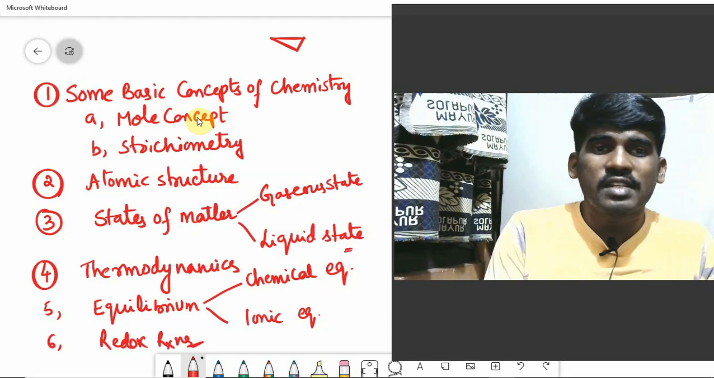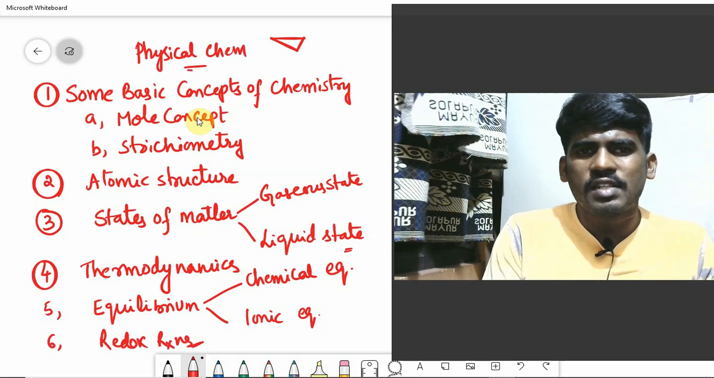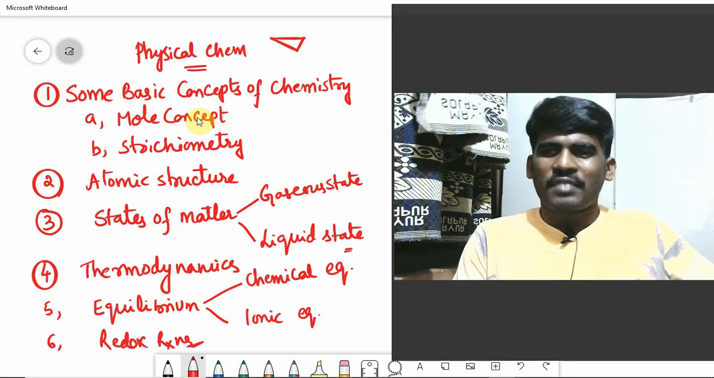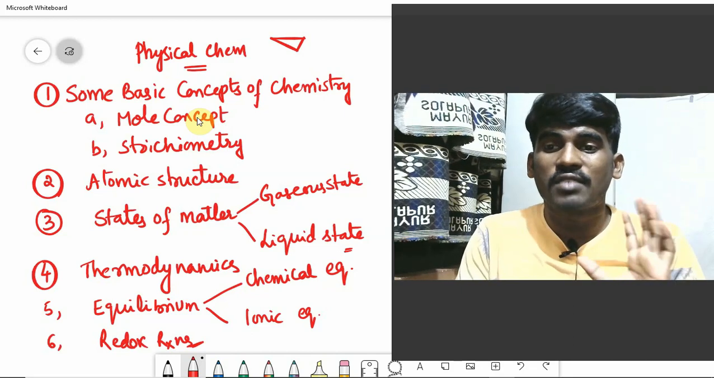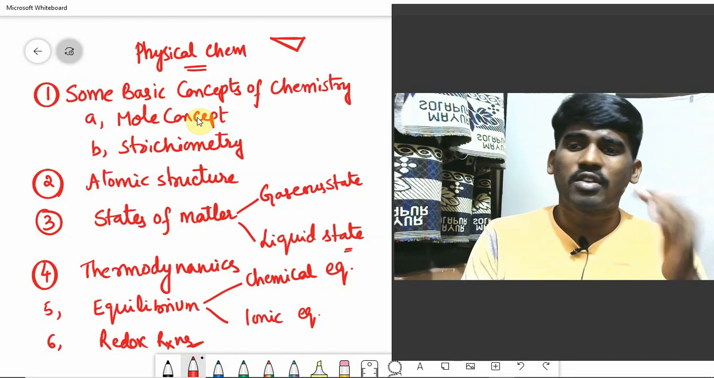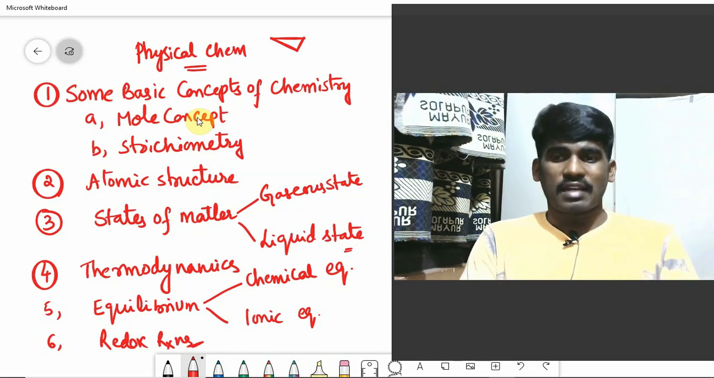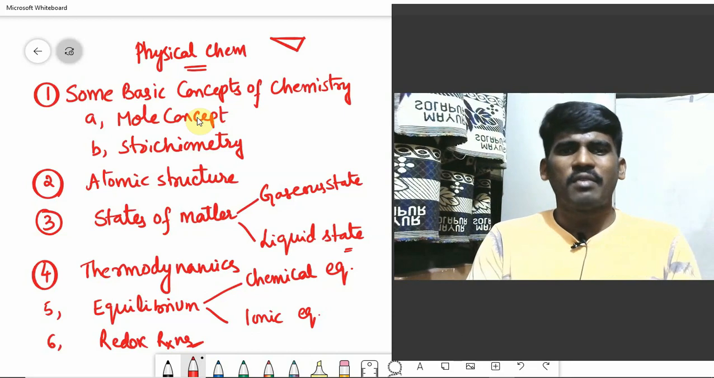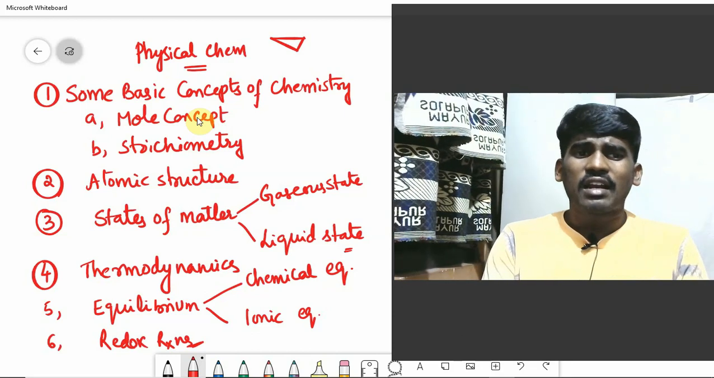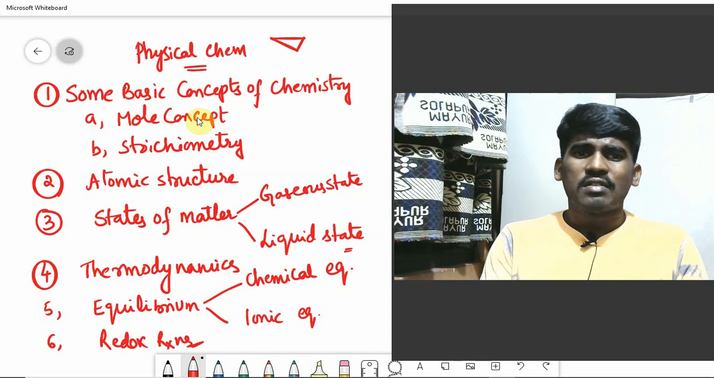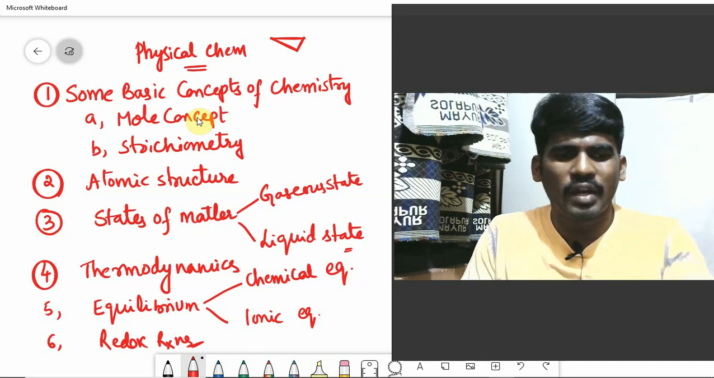So these are the chapters you will be studying under physical chemistry, guys. Understood the point? All these chapters come under physical chemistry, which is a very important branch of chemistry that carries more weightage for most of the competitive examinations. It carries the maximum weightage, guys. Physical chemistry carries the maximum weightage. Hope you understand.